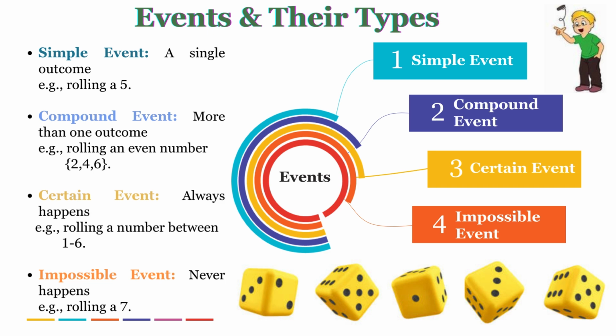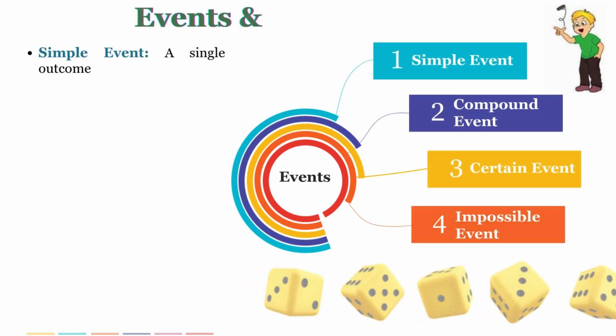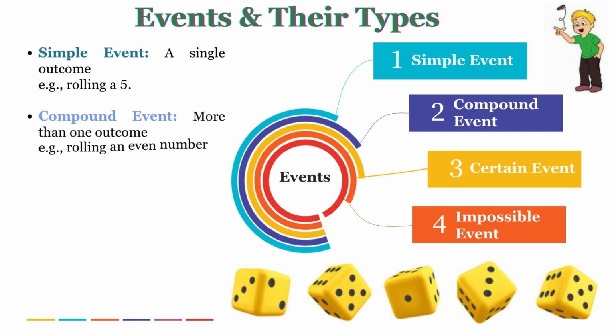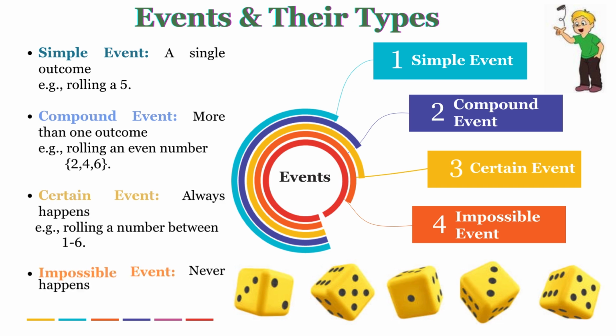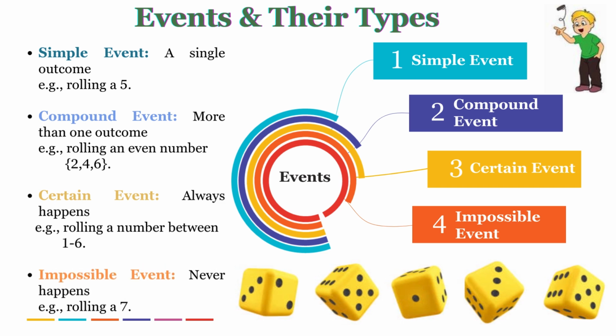The first one is simple event, compound event, certain event, and impossible event. In a simple event, it consists of only one outcome. For example, if we roll a die and get a 5, this is a simple event because it has a single outcome. In the compound event, more than one outcome is possible.